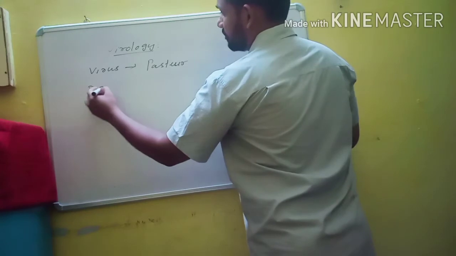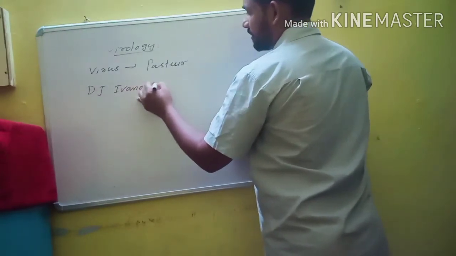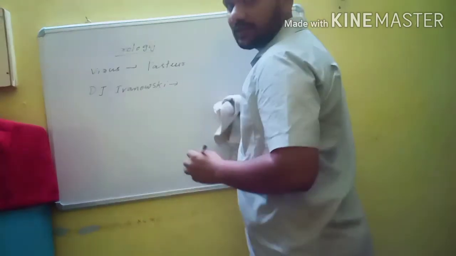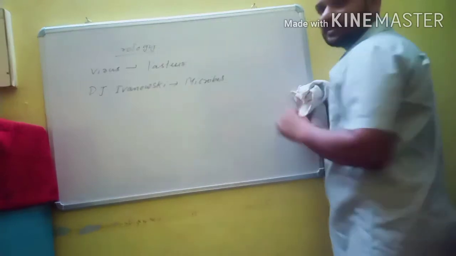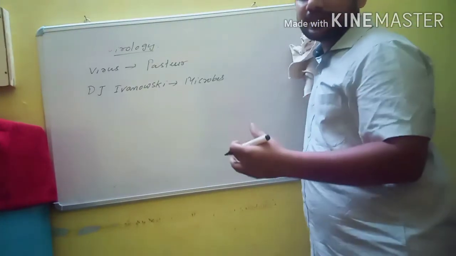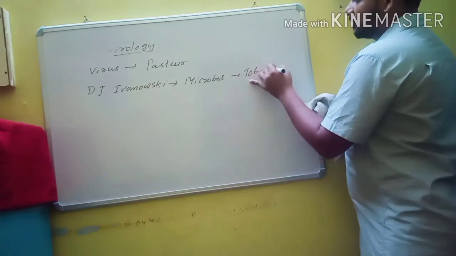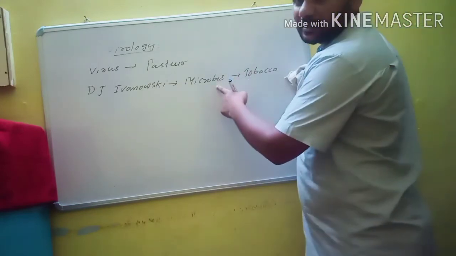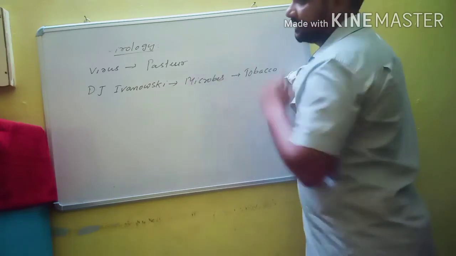Then one more important person, D.J. Ivanovsky. D.J. Ivanovsky recognized microbes. Microbes are the general organisms which caused the mosaic disease of tobacco. Because these microbes are smaller than bacteria, they can pass through bacteria-proof filters.